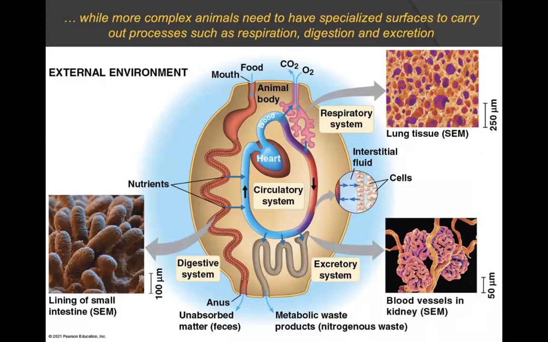Take a look at this diagram below to see how these systems relate with each other. Gas exchange is primarily carried out by the respiratory system through specialized respiratory tissues. This will also allow for gases to exchange into the circulatory system to then be distributed throughout the body. Also note that we have the presence of an excretory system that is responsible for eliminating waste from the animal, as well as a digestive system that is responsible for extracting nutrients from the environment.